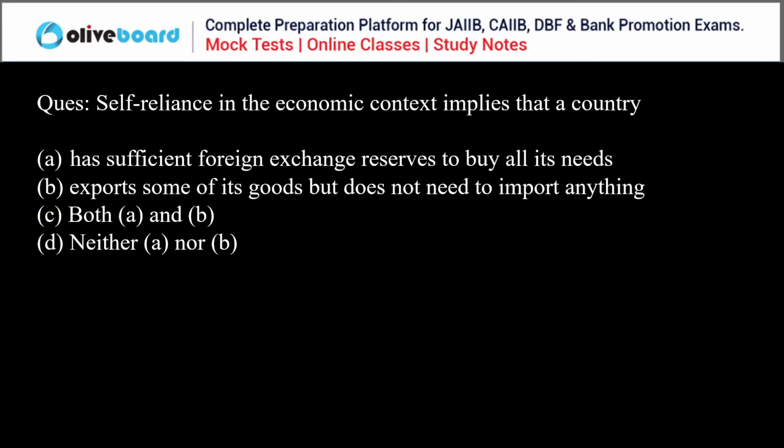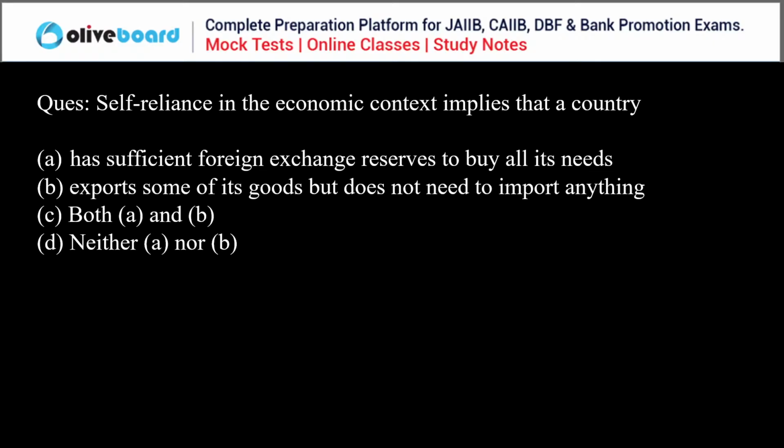Okay, next question. Self-reliance in the economic context implies that a country has sufficient foreign exchange reserves to buy all its need, export some of its goods, but does not need to import anything.